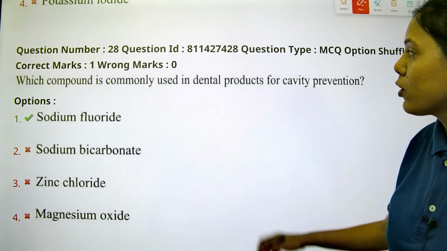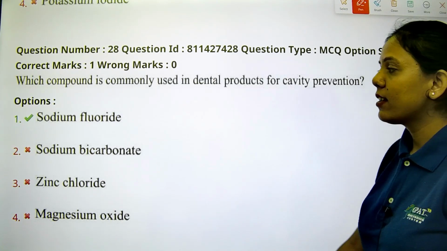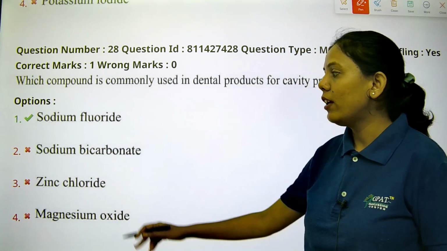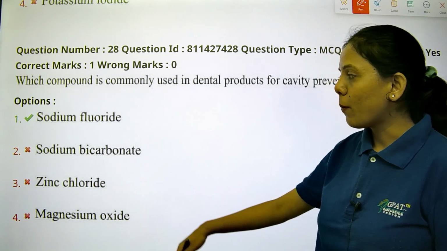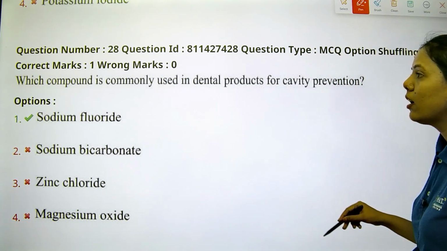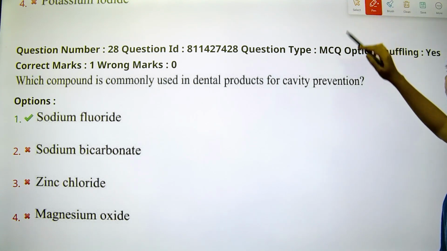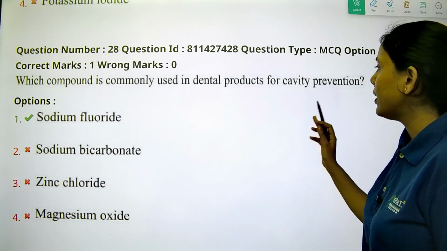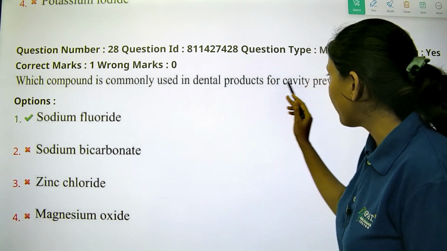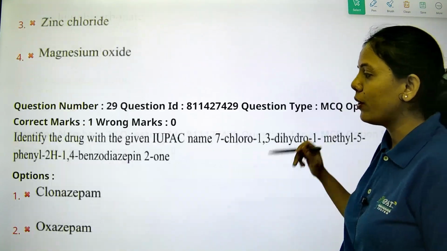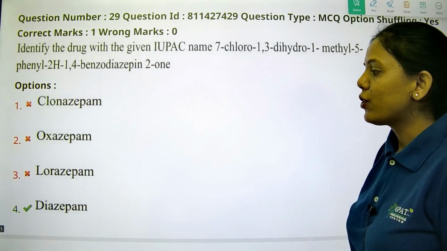So it is sodium fluoride, which acts as an anti-caries agent. Sodium bicarbonate, zinc chloride or magnesium oxide is not the right answer. For prevention of cavities, we are using sodium fluoride. Let's see the next question.